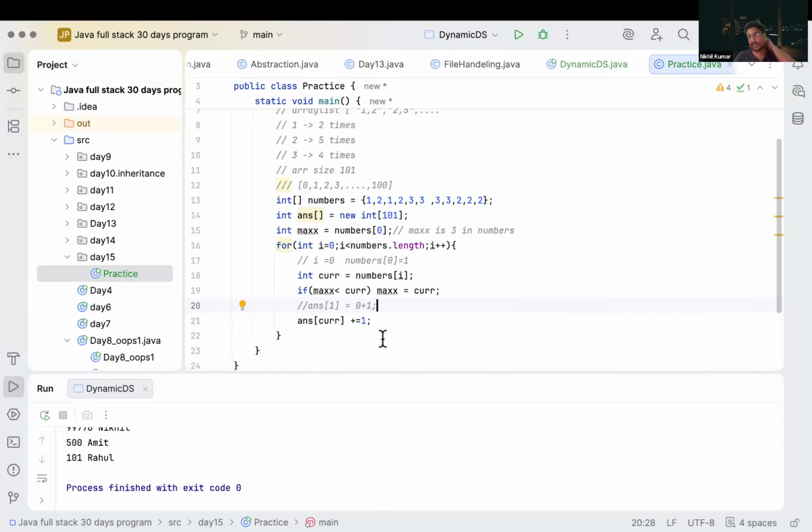So at the end, what we will get? We will get something like this. At index 1, we have value 2. At index 2, we have value 5. At index 3, we have value 4. Is it clear what we are trying to do here?